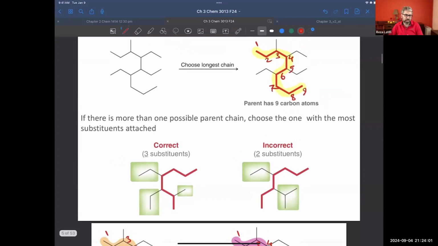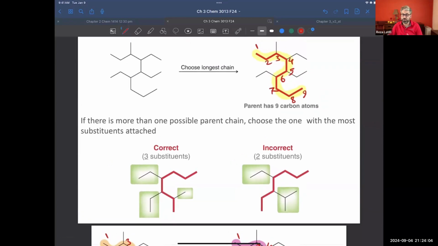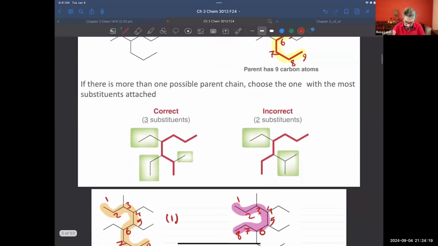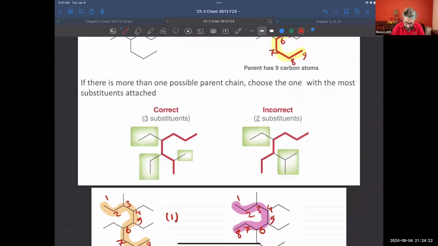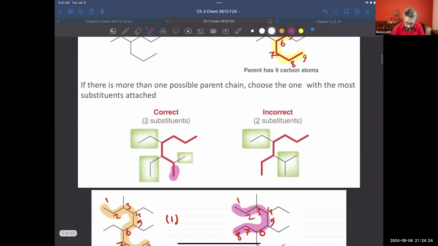Now what will happen if you are dealing with the same number of carbons? Let's say the parent happened to have the same number of carbons, but one of them has a different number of branches or substituents. Which one of these is going to be the correct answer? If you start from here, this is going to be your longest chain. And also you can go here, that's going to be the longest chain too.